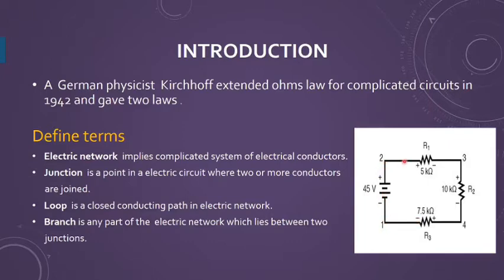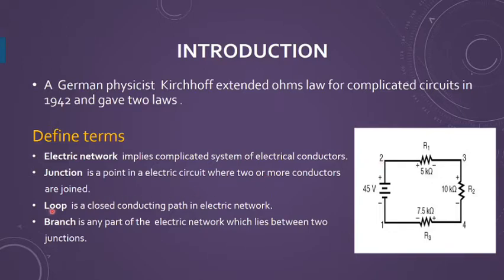Second is where R1 and this 45 volt battery are connected. Third is where these two resistances are connected. And the fourth is where resistances R3 and R4 are connected. So there can be a minimum of two or more than two conductors at that point, which I will call a junction, or a node in some books.